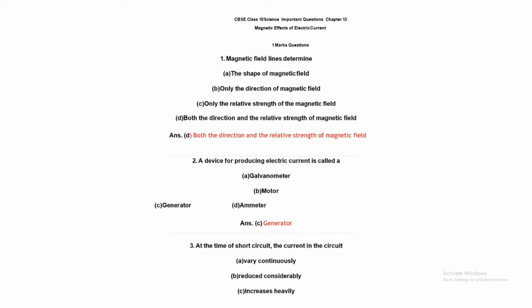At first, number 1: magnetic field lines determine... Option 1, the shape of the magnetic field; only the direction of the magnetic field; only the relative strength of the magnetic field; both direction and relative strength of the magnetic field. You already know this. B is a vector quantity because of upward, downward, deflection, etc. It is related to direction, and magnetic induction you already need. So the relative motion. So both the direction and the relative strength of the magnetic field.